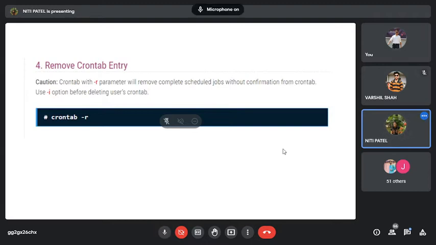Yes or no? Yes. Okay. Now we have created a cron tab. We have edited the cron tab. Now if I want to remove that cron tab entry, what is the command? We use an option called -r. So crontab with the -r parameter will allow you to remove the complete scheduled jobs without any confirmation.